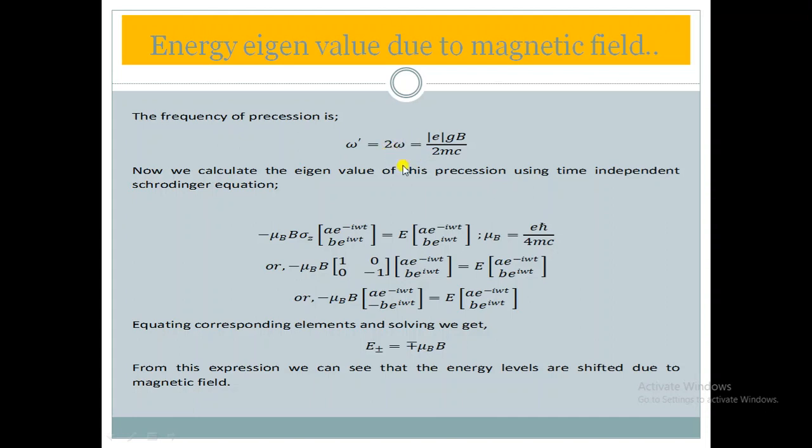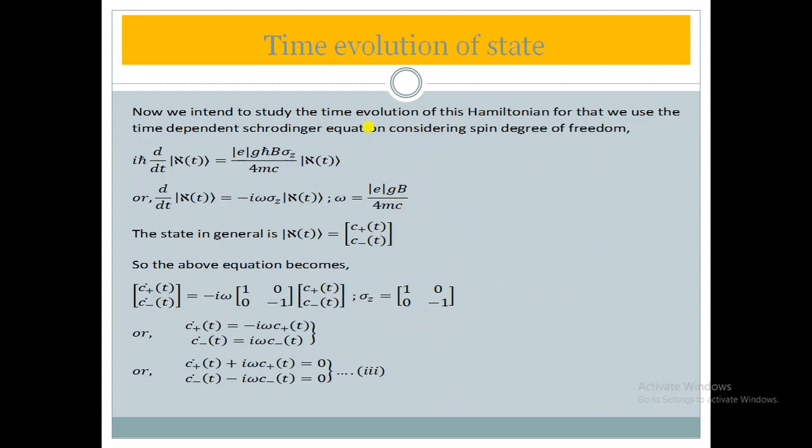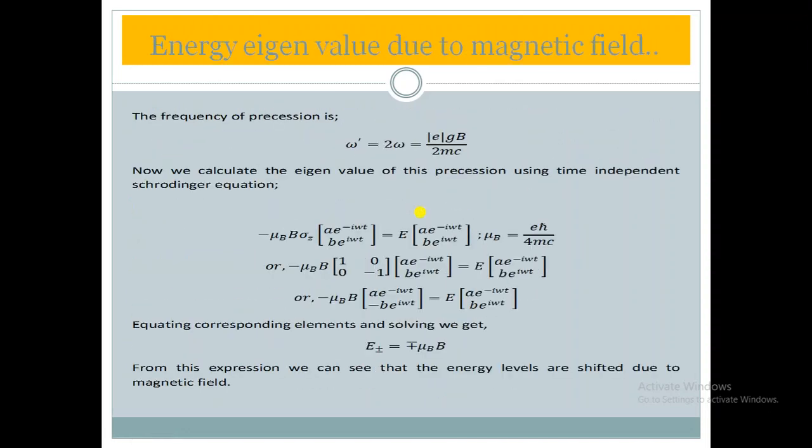So we have already assumed this omega. How much have we assumed? eGB divided by 4mc. Here before we have assumed omega equal to eGB divided by 4mc. So 2 omega means the 2 and 2 would cancel. Here it would be the absolute value of eGB divided by 2mc. That is the Larmor frequency of precession, eGB divided by 2mc.